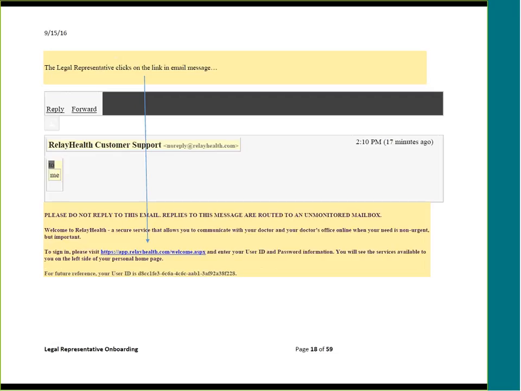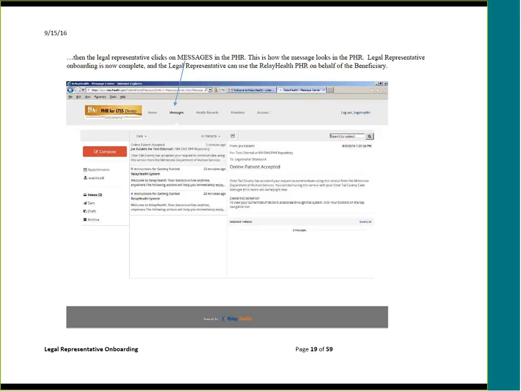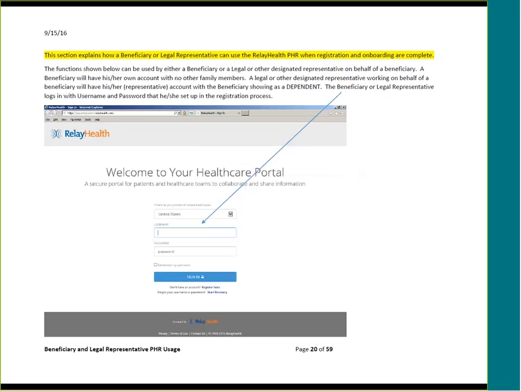The legal representative then clicks on the link in this email message and clicks on Messages to see this screen. This is how the message looks in the personal health record. The legal representative onboarding and registration process is now complete, and the legal representative can use the Relay Health personal health record on behalf of the beneficiary.